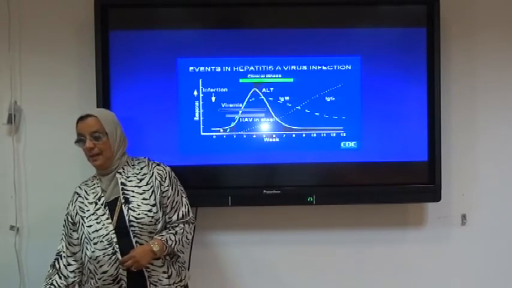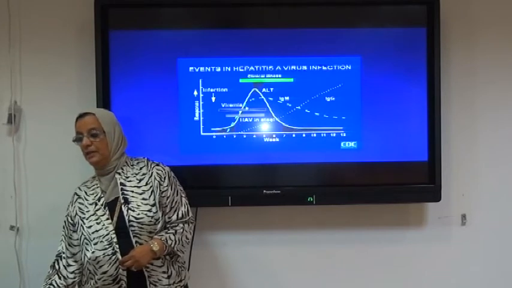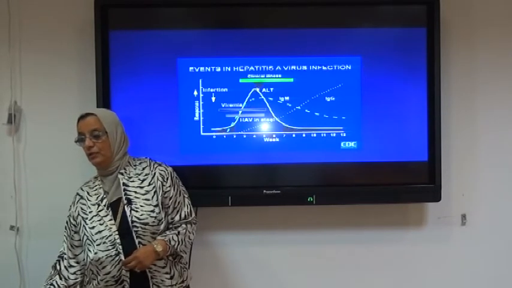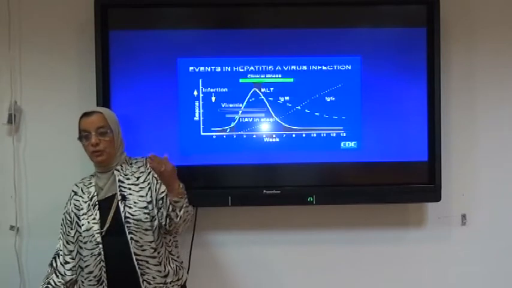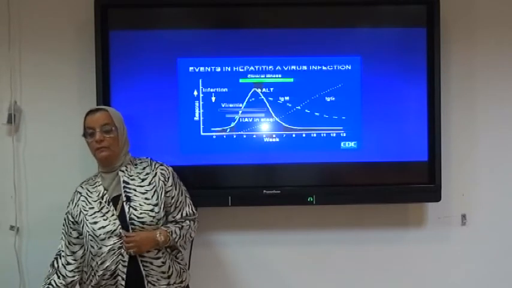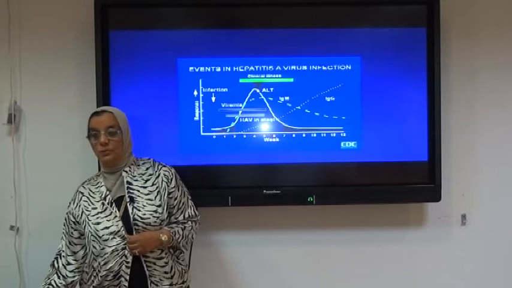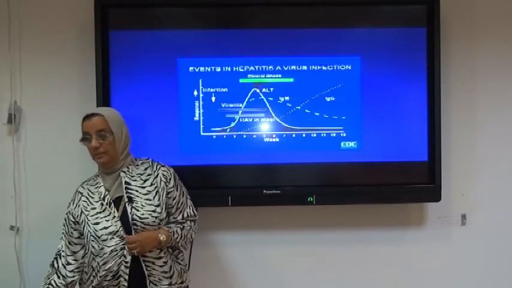The liver enzyme is low, then it starts to be elevated and reaches its maximum during the acute illness, and this elevation of liver enzymes will lead to elevation of also the bilirubin and the yellow discoloration of the skin and the mucous membrane.